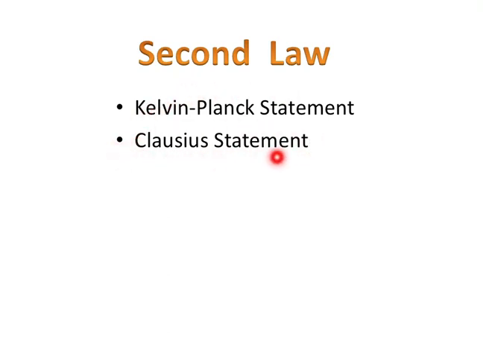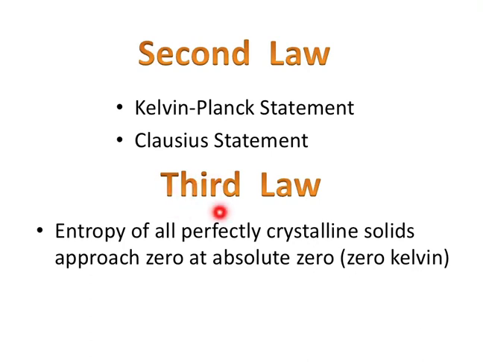Next, the Clausius statement. The Clausius statement states that it is impossible to transfer heat from a colder object to a hot object. You cannot transfer heat from ice to a hot bath. Is it possible? No. So it is impossible to transfer heat from a colder object to a hot object. They said this in previous times, so it is a law named after them. In the future, our name will be there if we say something.